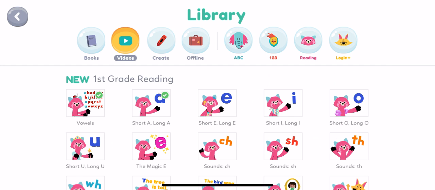Okay, so in this video we learned that we have 5 vowels and 21 consonants, and we have a total of 26 letters. A, E, I, O, U are the vowels and the rest are our consonants, and each vowel has a long sound and a short sound. So let's learn A, E, I, O, U, the long sound and the short sound.